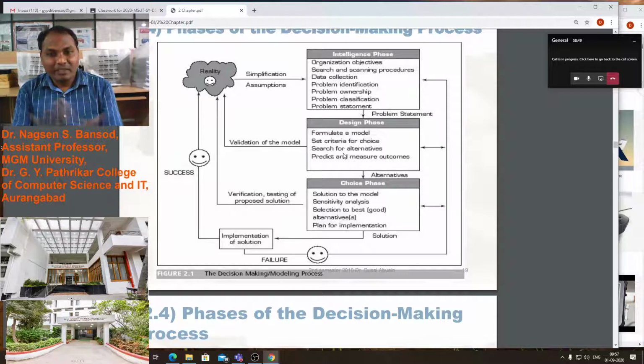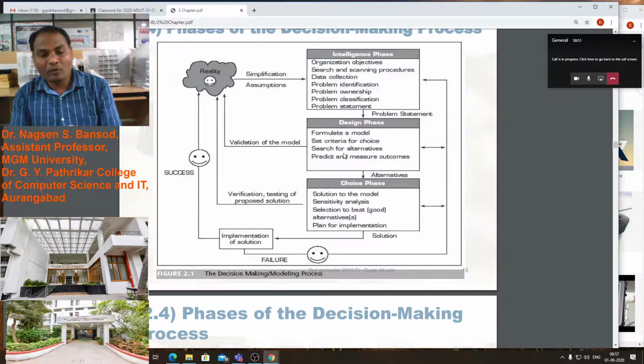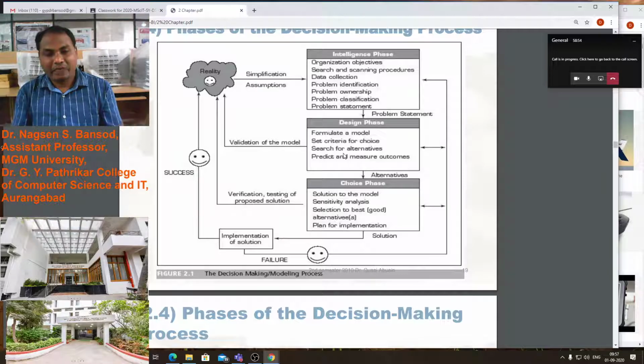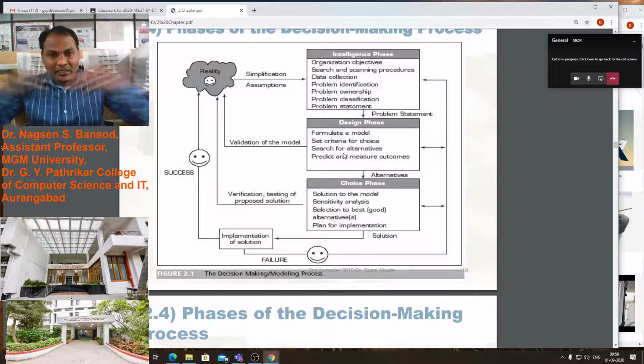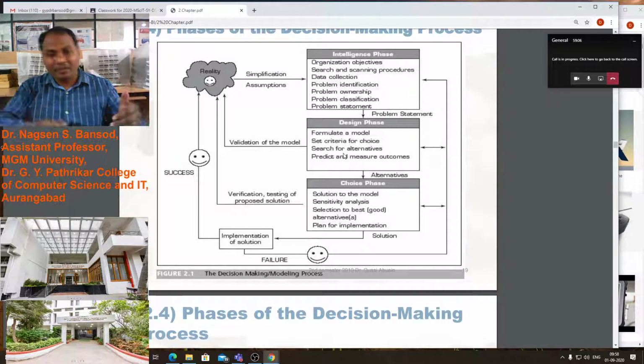Search for alternatives. Suppose we are developing a car in our company: what happens if we change the tire of the car? What happens if we change the chassis? What happens if we change the glasses? Instead of that, we will use another style of component in the model.